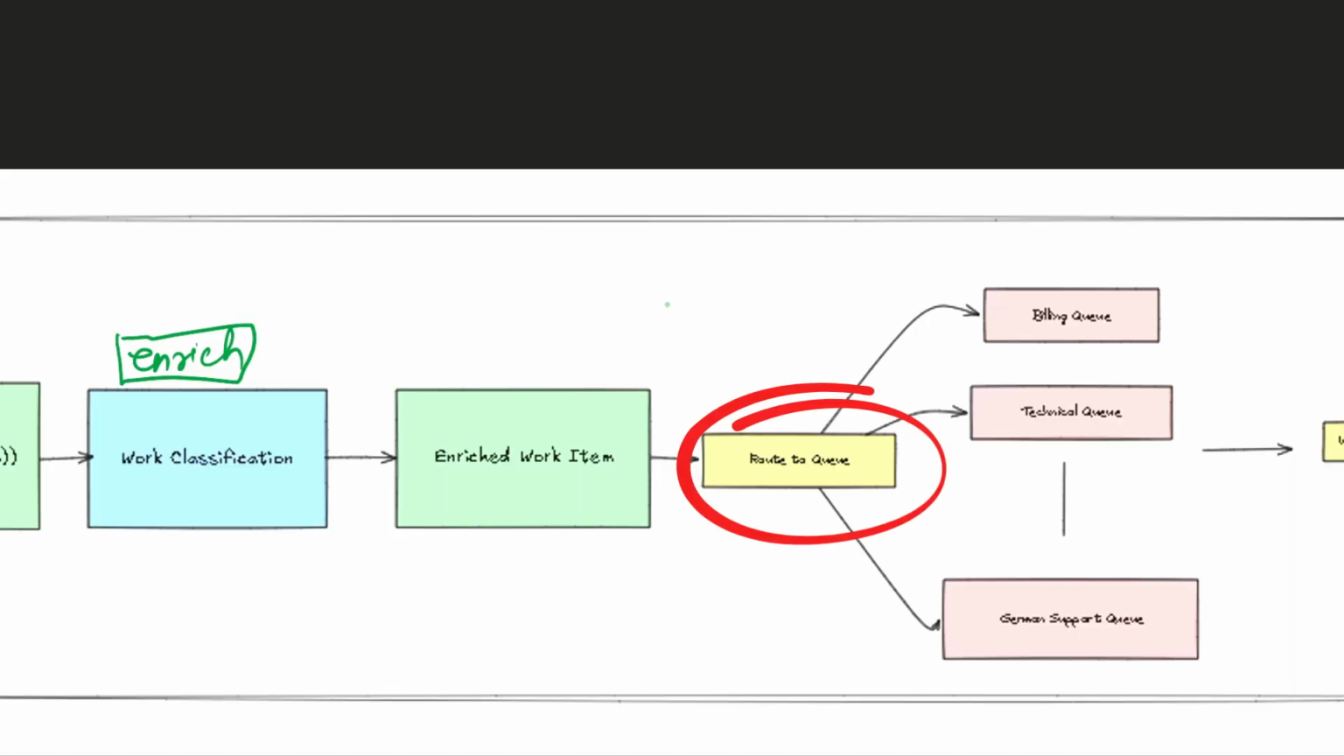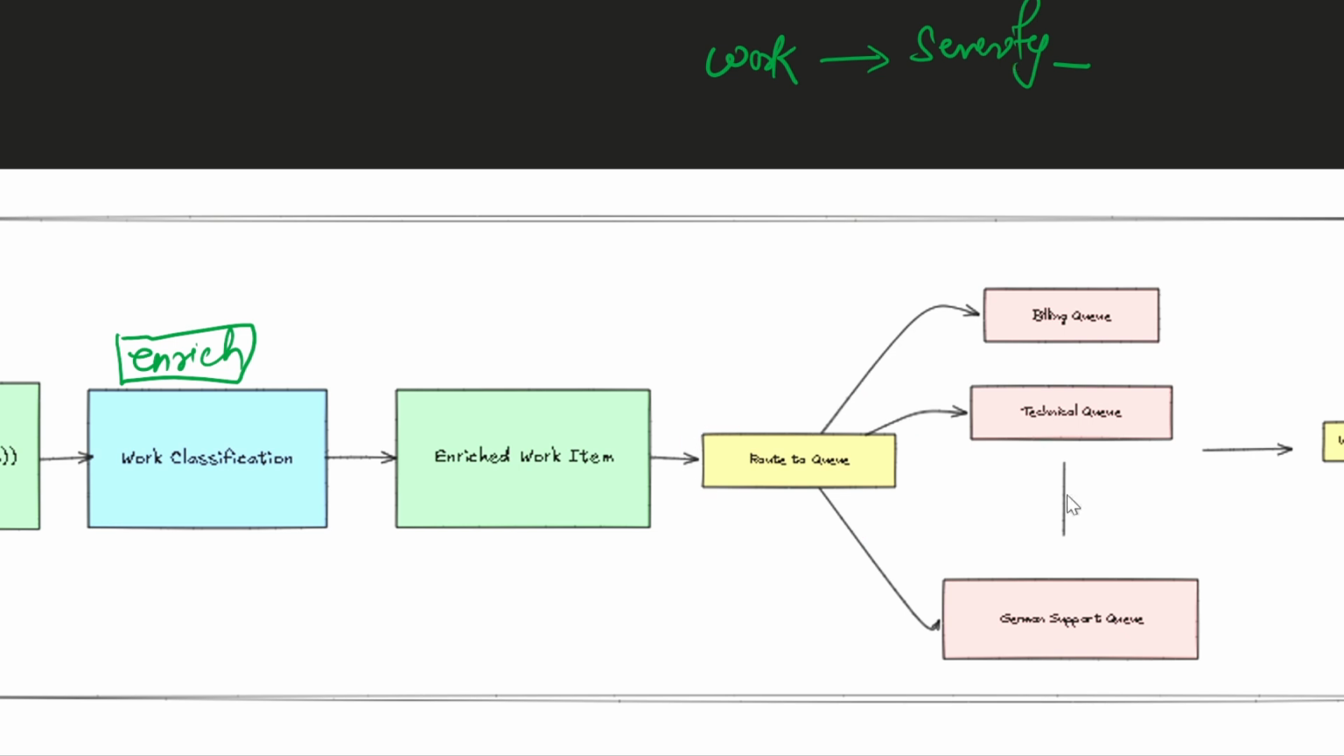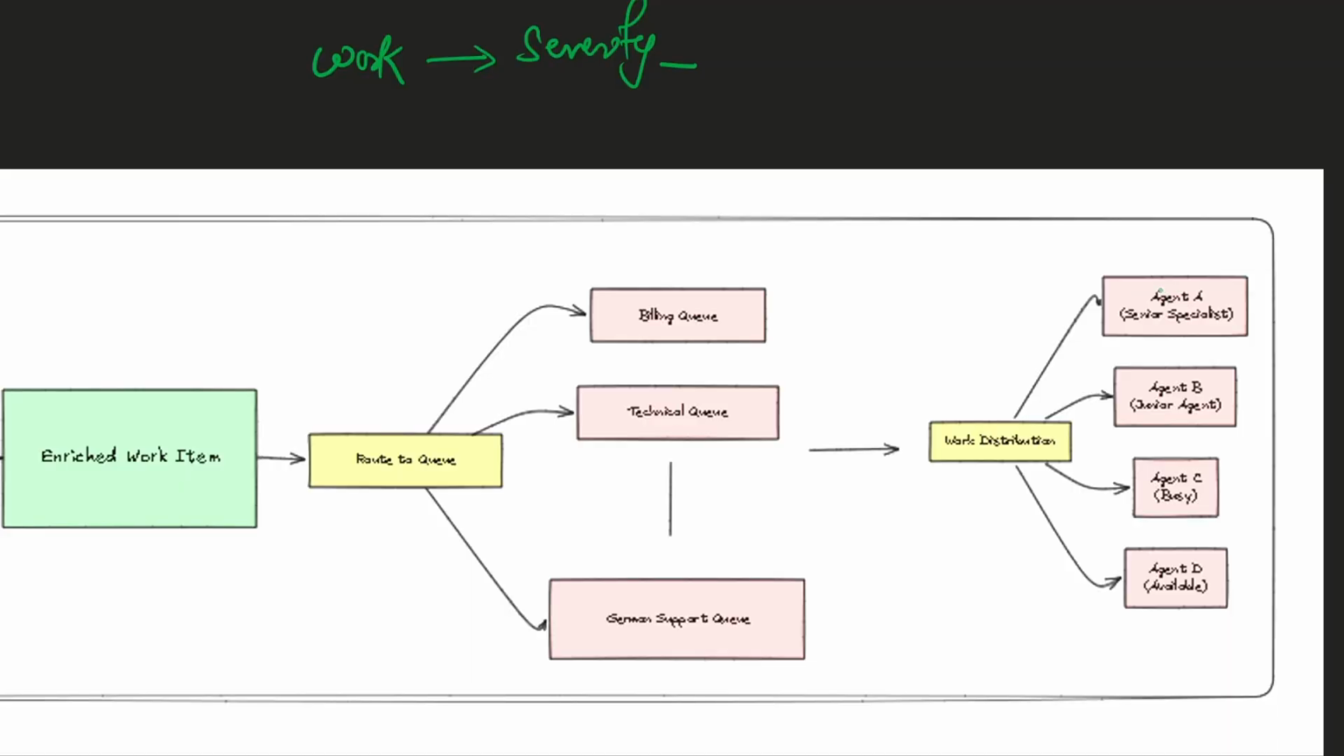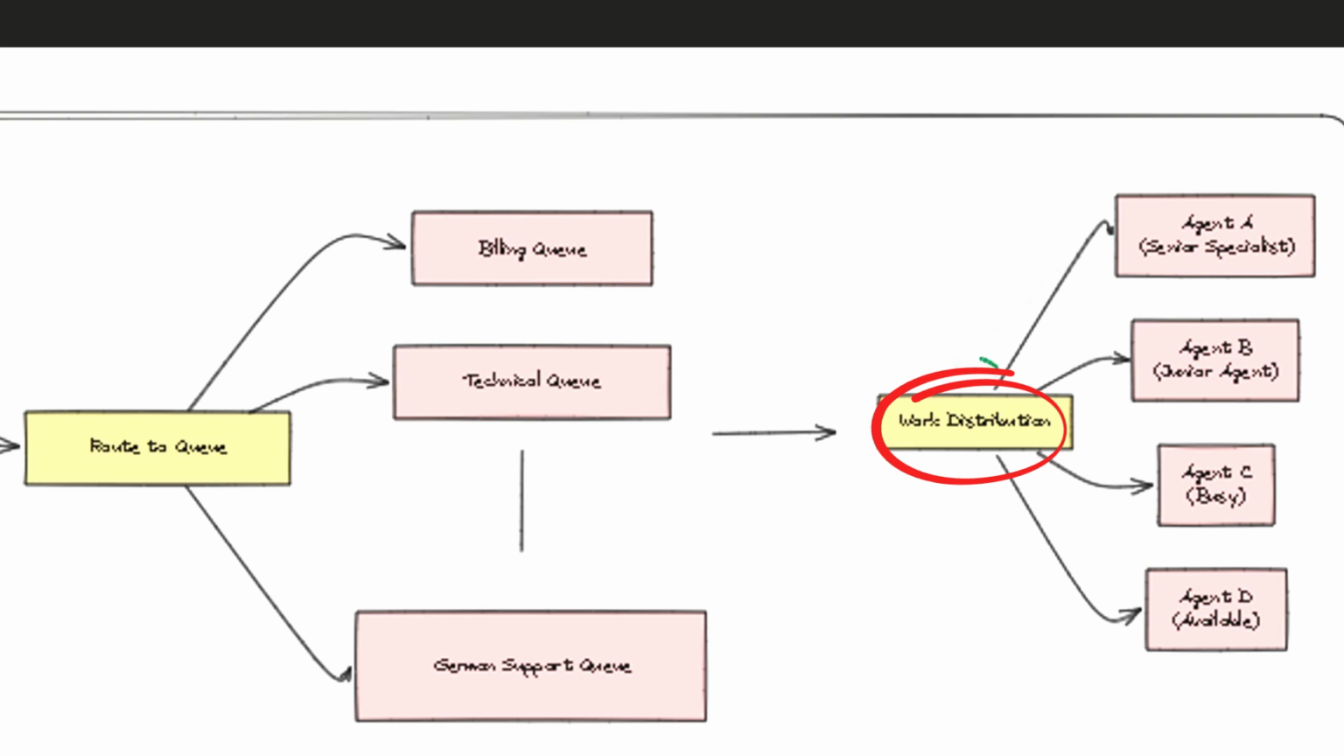Once it is inside the queue, we have to assign it to the best possible agent. Not every agent is capable of solving every kind of work, because every work item differs based on severity, right? The severity of the work: how important is it, how dangerous is it, how knowledgeable does it need to be, right? So it could vary. Once inside the queue, a work item needs to be distributed among the different agents, right? And that is done by work distribution. I'm sorry this is not visible properly, I can understand, but this is work distribution, right?